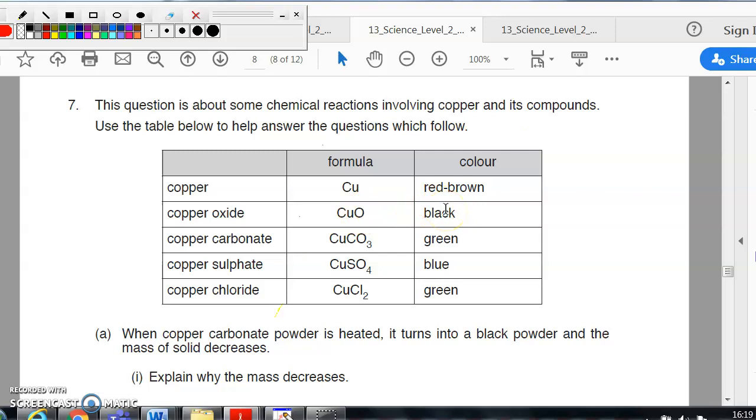And then it turns green. Okay, we're not adding chloride to it, but we might be adding some of the carbon dioxide that's in the environment to it. So we're producing copper carbonate, so it's turning green.